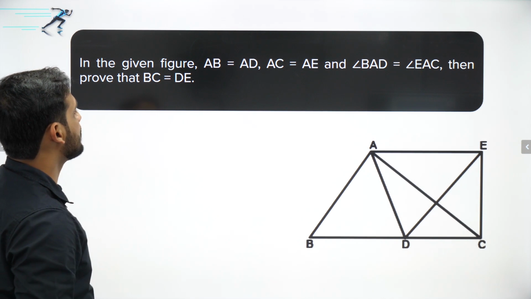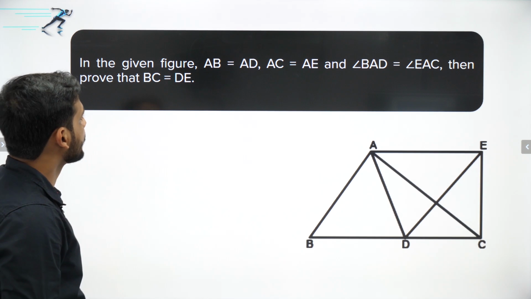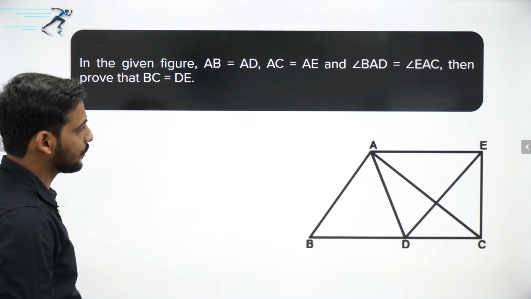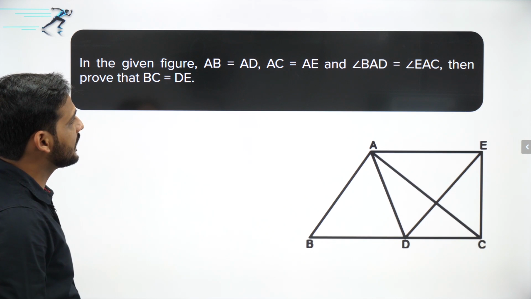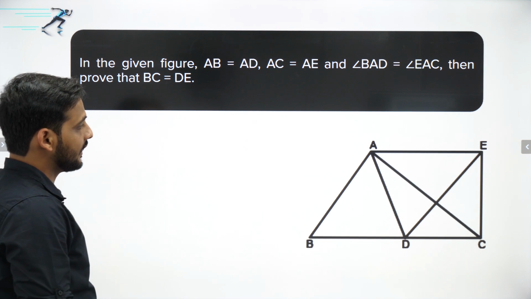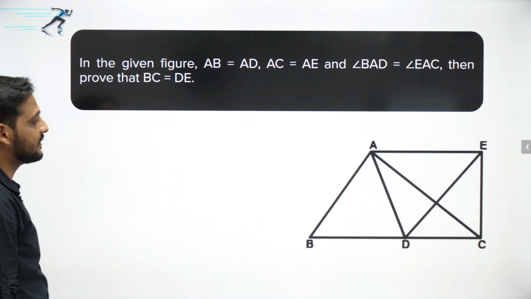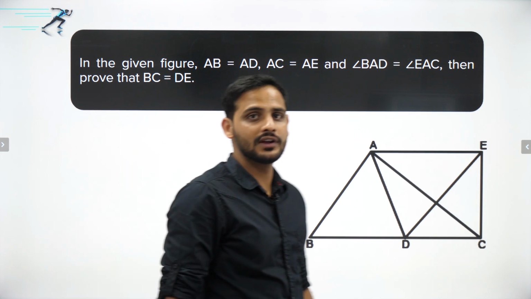In the given figure, AB is equal to AD, and AC is equal to AE, and angle BAD is equal to angle EAC. Then prove that BC is equal to DE. Now bachcho, this question I would like to give you as homework.